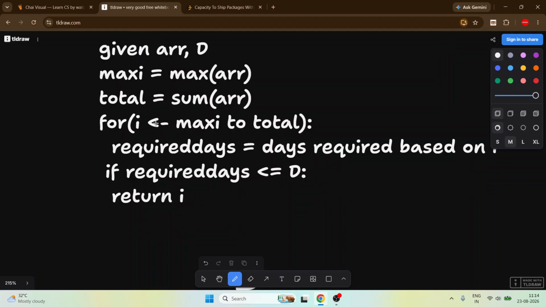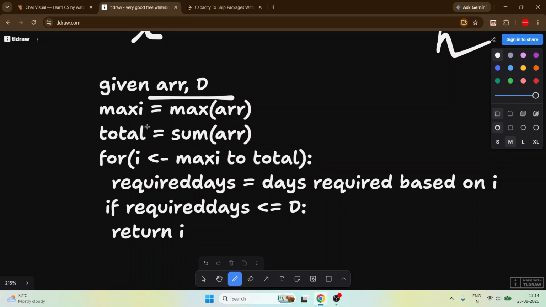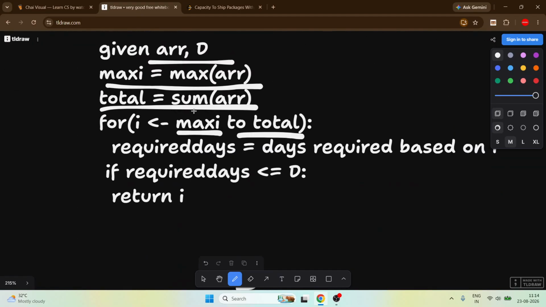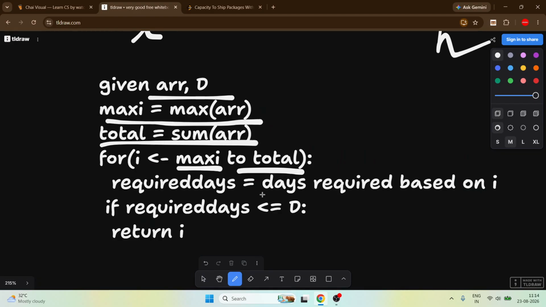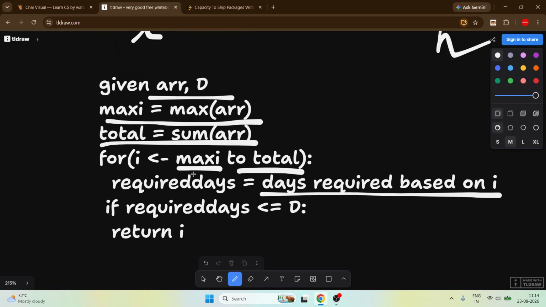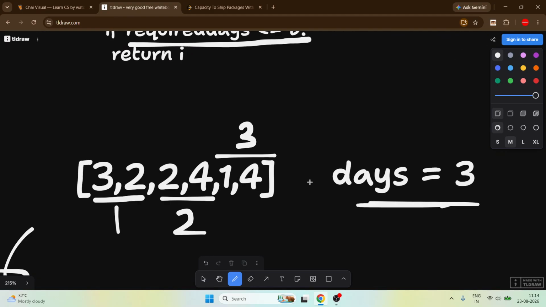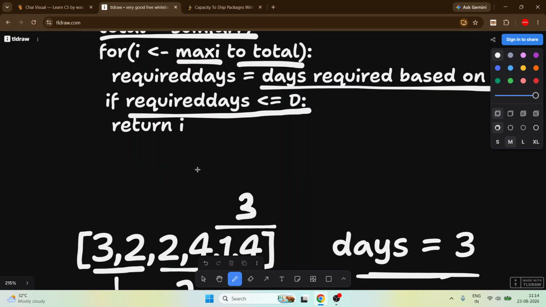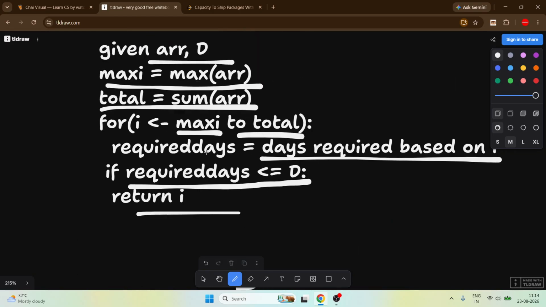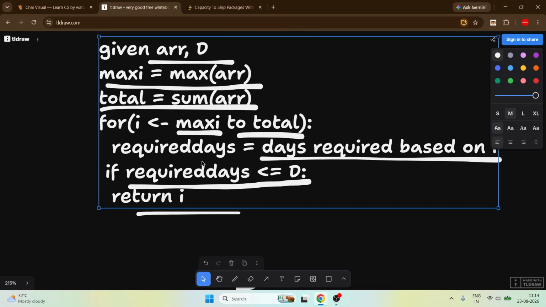The simple thing we do here: first we take the array and the days d, we take the maximum of the array and the total of the array. From the maximum to the total, from 4 to 16, first we calculate how many days we require. For this 6 we got 3 days, and then check if the required days is less than or equal to d. Yes, it is, and at the point when we reach the condition, simply return it. This is our simple approach.